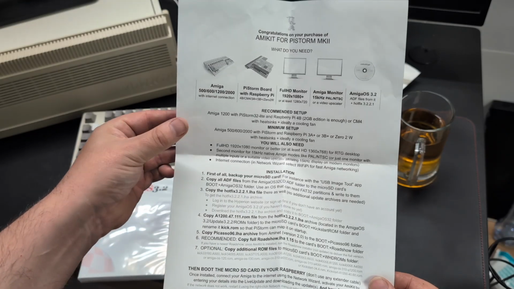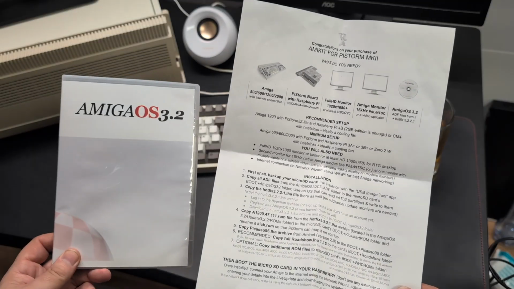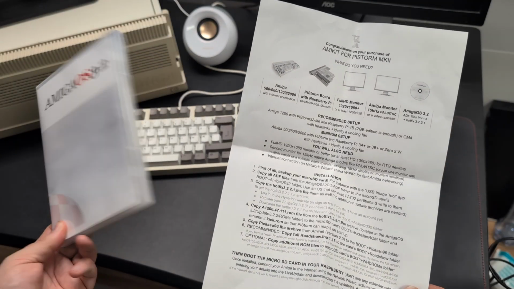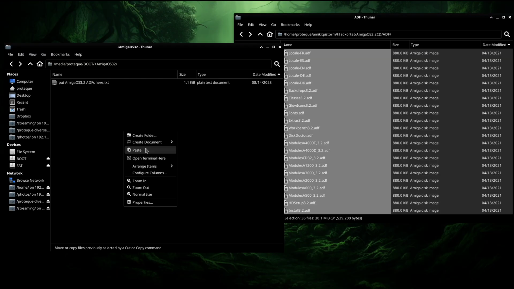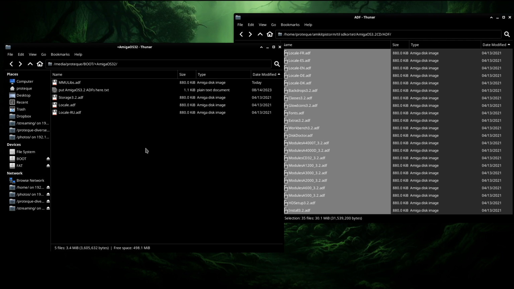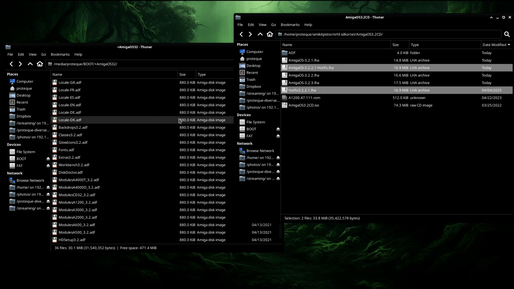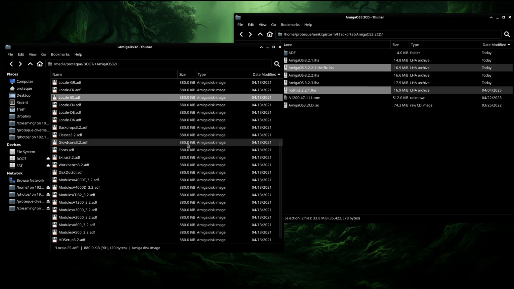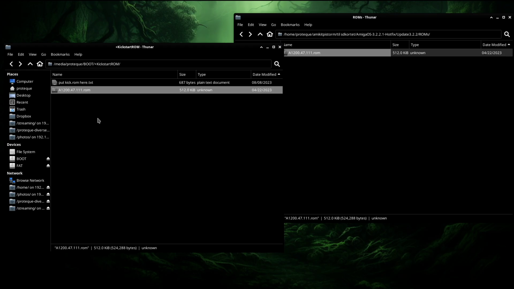In the instruction, we can read that we need Amiga OS 3.2, which I have here. And we need to copy all the ADF files from this directory into the SD card. And then we need to download the hotfix from Hyperion's website. And we need to copy the kickstart file from the hotfix into the micro SD card, so the PiStorm can use that and rename it to kick.rom.